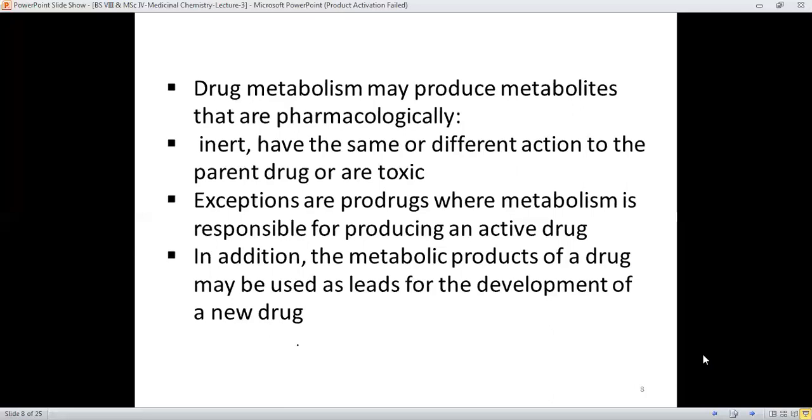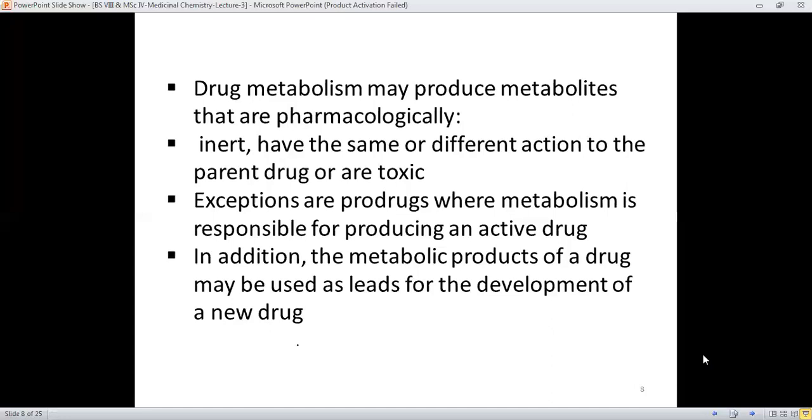Exceptions are prodrugs, where metabolism is in fact responsible for producing an active drug. It means that metabolism will work in favor of prodrugs, because they will be changed into the active form.